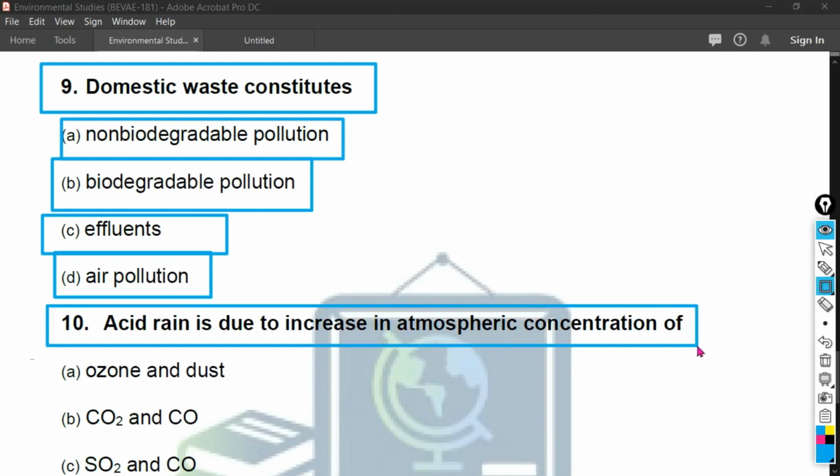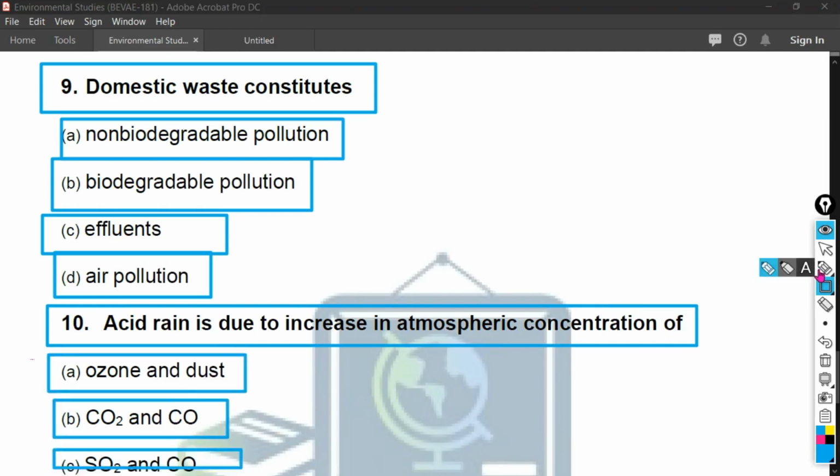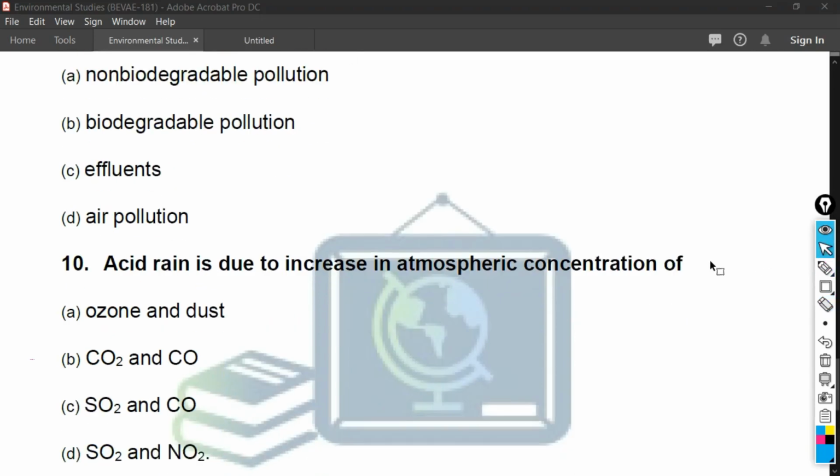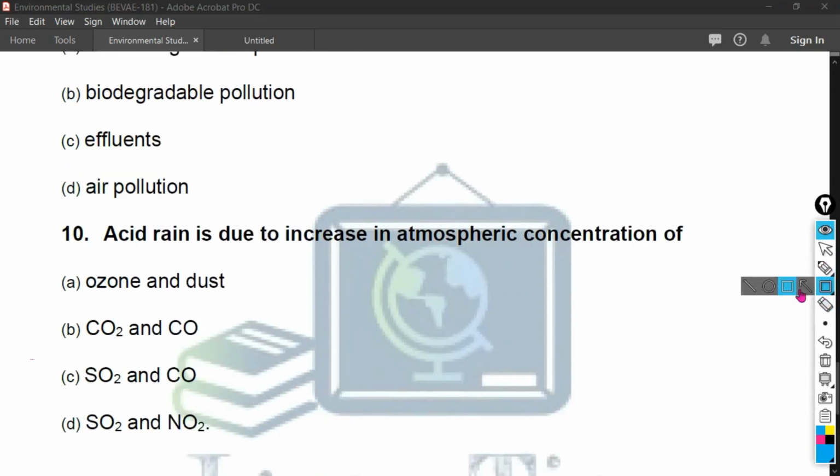The question is: acid rain is due to increase in atmospheric concentration of. The options are ozone and dust, CO2 and CO, SO2 and CO. I am going to scroll down the PDF to see the last option of this question, and the last option is SO2 and NO2. Friends, acid rain is due to increase in atmospheric concentration of SO2 and NO2. The correct answer of this question is option number D.